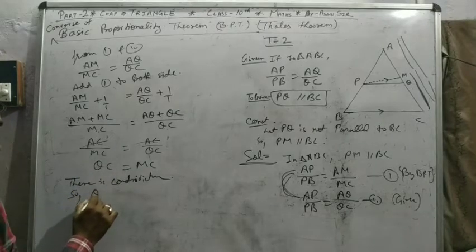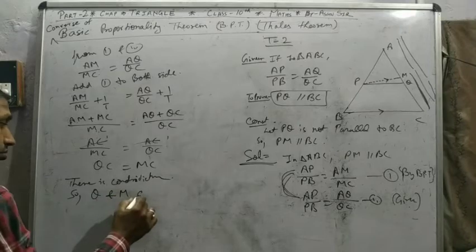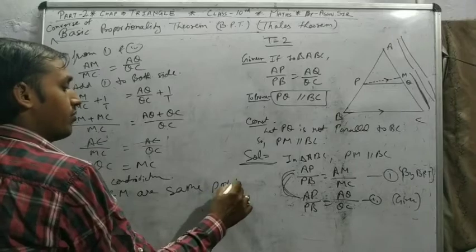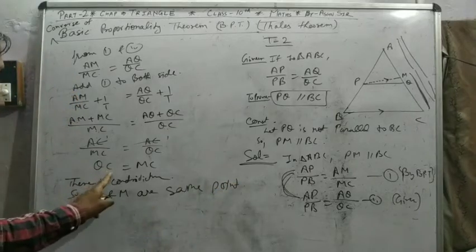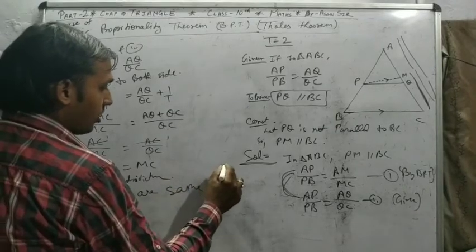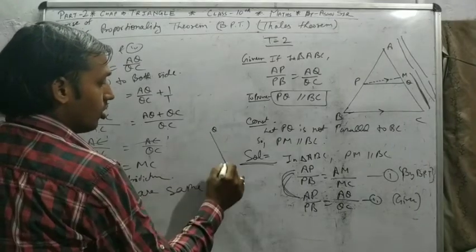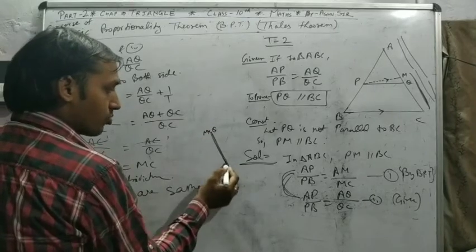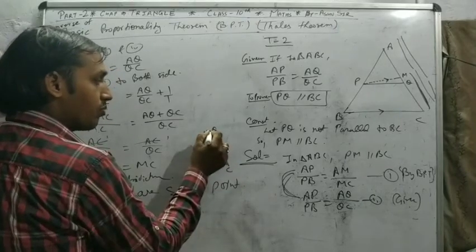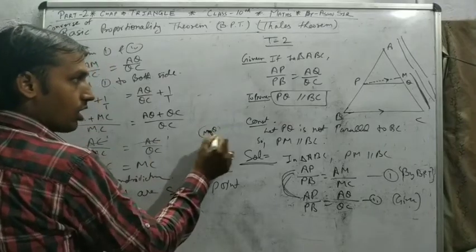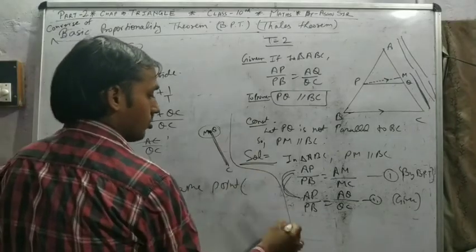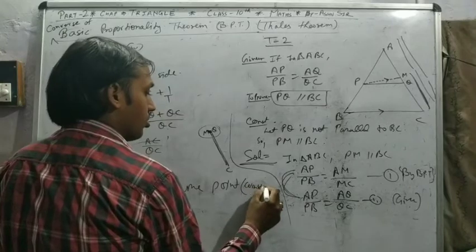So Q and M are the same point, because the distance from C to Q and C to M is equal. So from C, the end points are the same. So M and Q coincide.